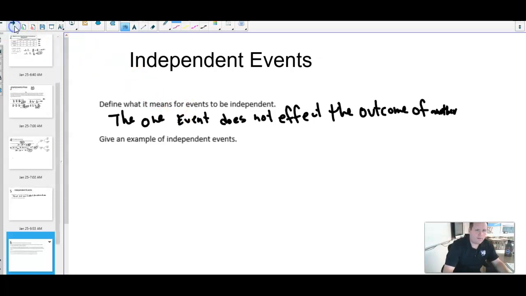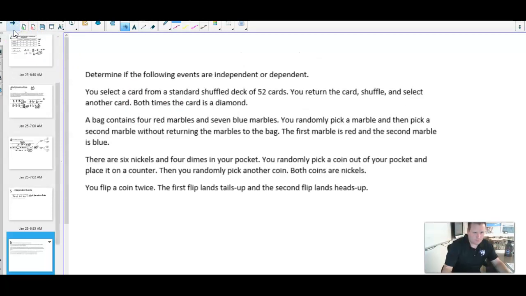What we want to do is be able to take events and determine if they're independent or not. So let's start with this. Let's say we select a card from a shuffled deck of cards. You return the card, shuffle, and select another card, and both times the card is a diamond. We're wondering if getting a diamond on the first and second draw is independent. This would be independent, because we return the card and shuffle it back up.